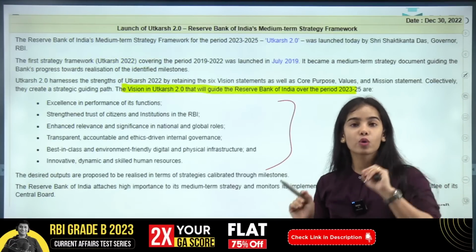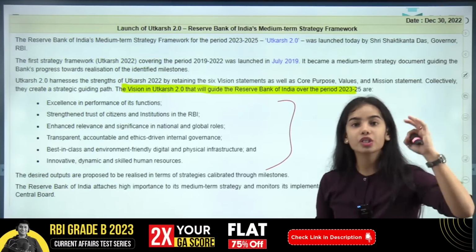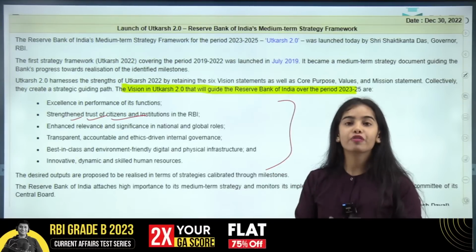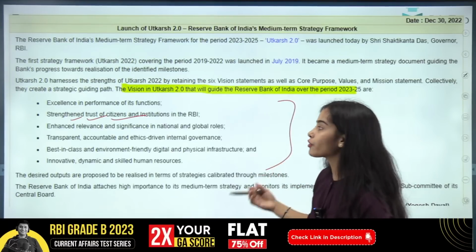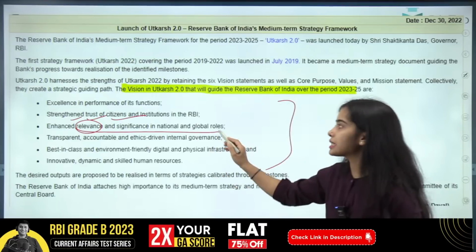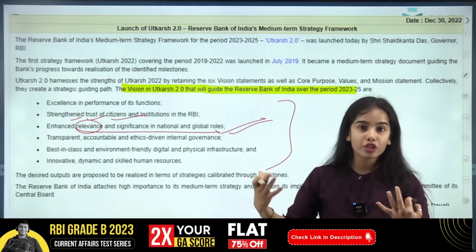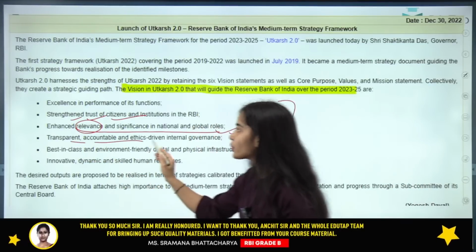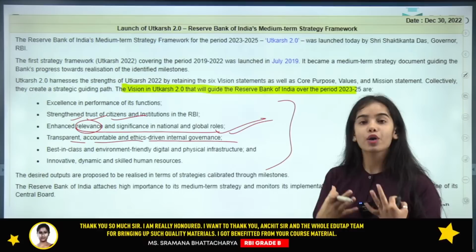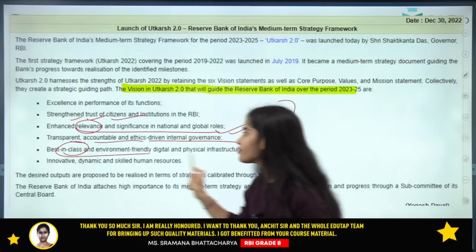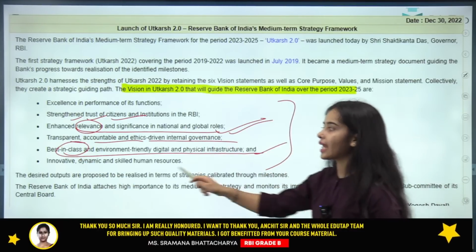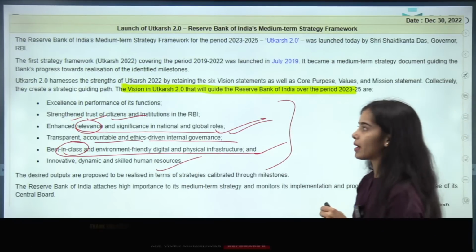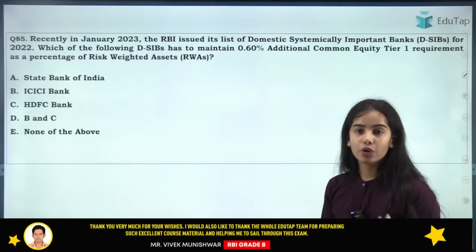That is, first of all, focus on the excellence of the functions of Reserve Bank of India. Strengthen the trust of the citizens in the Reserve Bank of India, the trust of the banks in the Reserve Bank of India. Enhance the relevance and significance in the national and global roles. This is the vision that is laid down in the Utkarsh 2.0. Transparent, accountable and ethics driven internal governance of Reserve Bank of India. Best in class, environment friendly, digital, physical infrastructure and innovative, dynamic, skilled human resource. These are the 6 visions of Reserve Bank of India that are laid down in the document.